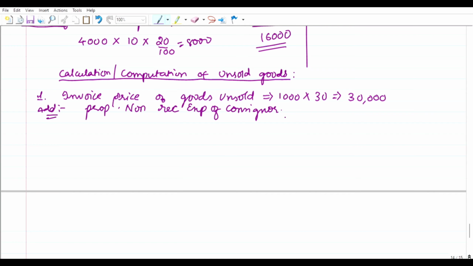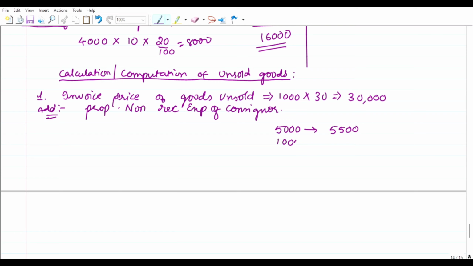So for 5000 goods, he had incurred expenses of rupees 5500. These expenses are not going to carry any invoice price, only the goods value will have the invoice price.